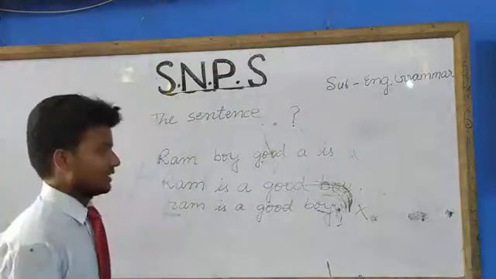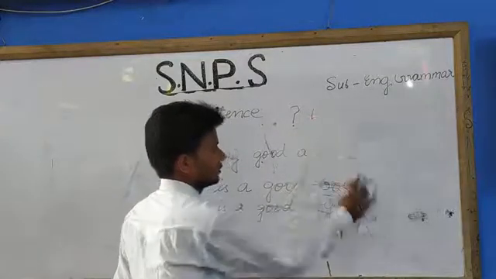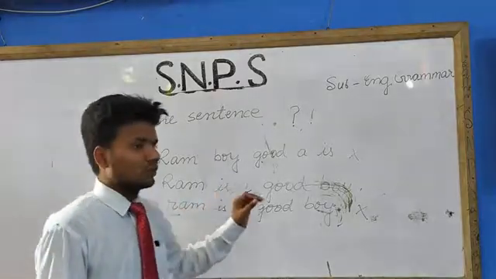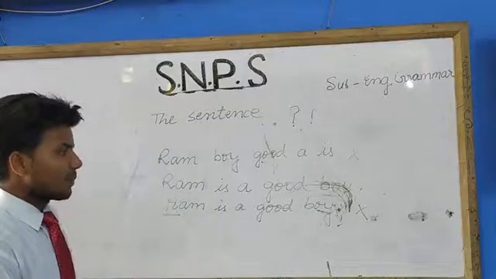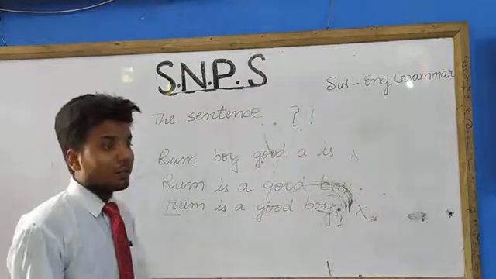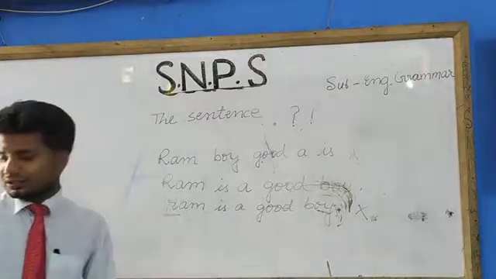If there is an exclamatory sentence, you have to put exclamation mark. That means you can say that after the completion of sentence, we need to put punctuation mark according to the sentence. This was the second tip. But students, now you should understand how can we recognize that this is a sentence or this is not a sentence.